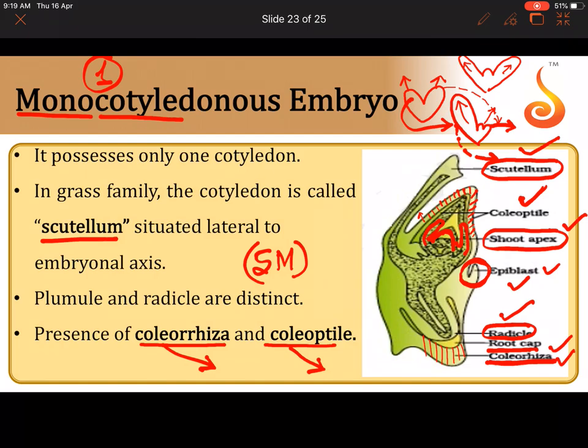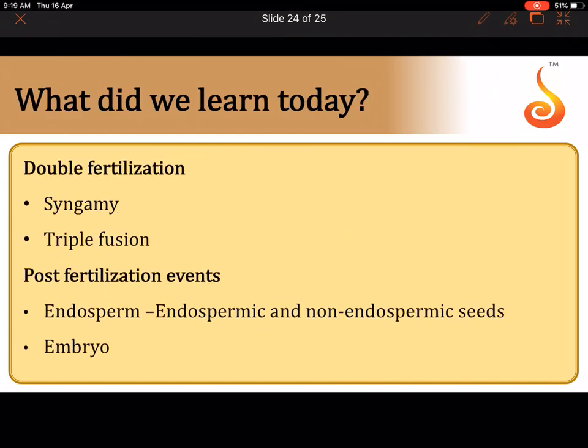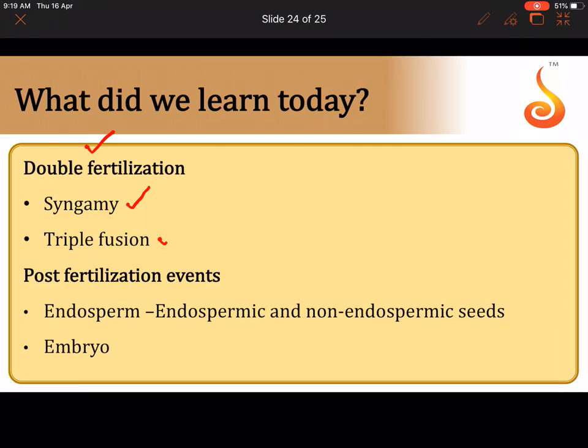Plumule and the radicle together constitute the embryonic axis. So what did we learn in today's class? We learned double fertilization, the process of syngamy, formation of zygote, triple fusion, formation of the triploid primary endosperm nucleus, and after that we saw how the endosperm develops. Please remember, endosperm always develops before the zygote. And why does the zygote wait for some time until a certain amount of endosperm is formed?